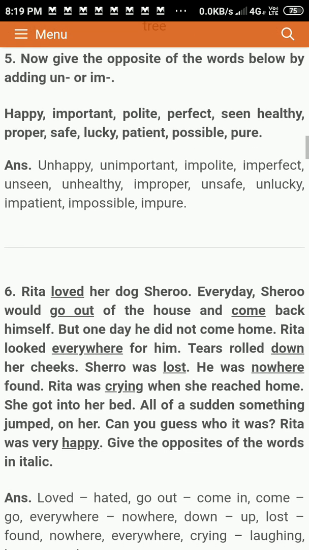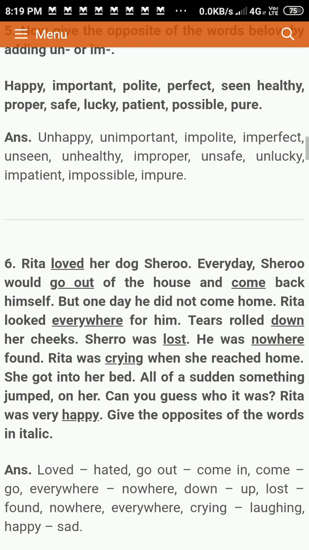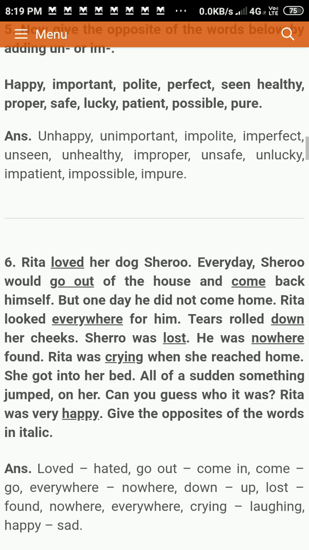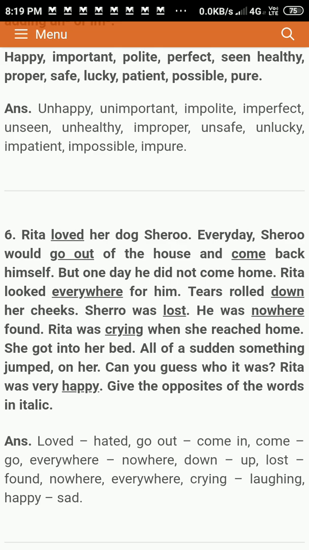Okay. So the next one, page number 29. Here is a paragraph and some words are written in blue color. You have to write the opposite of those words. You have to write the opposite words in a space. You can see there you have to write. So I will read out the passage.